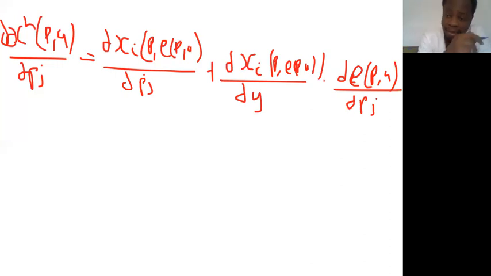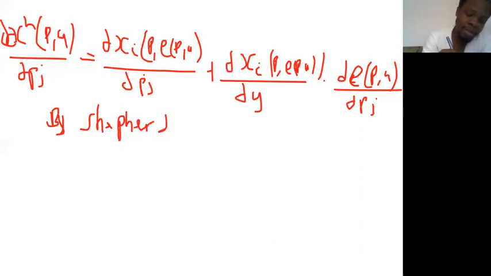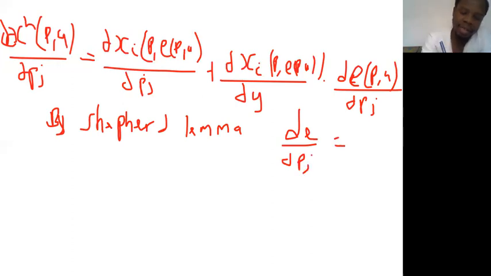If you remember from our expenditure function discussion, by the Shephard lemma argument, if you differentiate e with respect to p_j, then that's the same as what? x^h_j, which is a function of p and u, right?